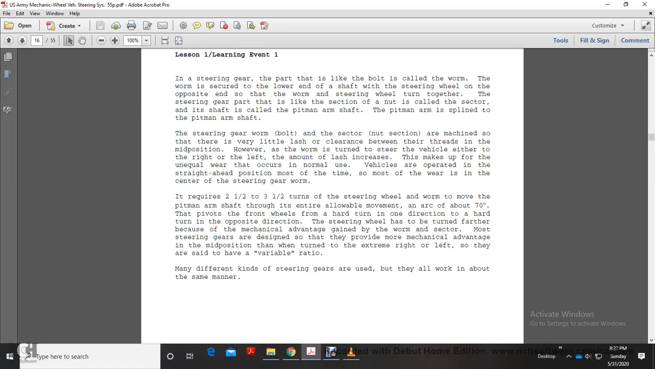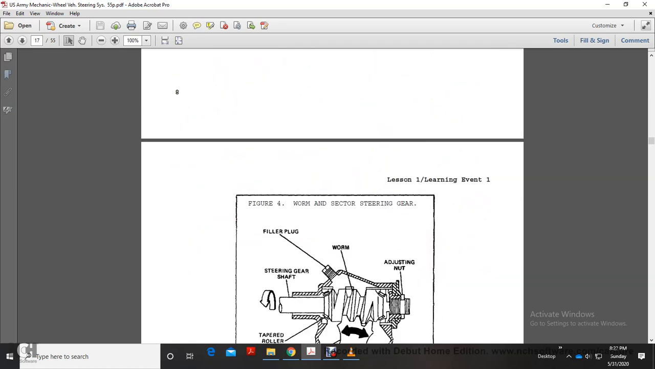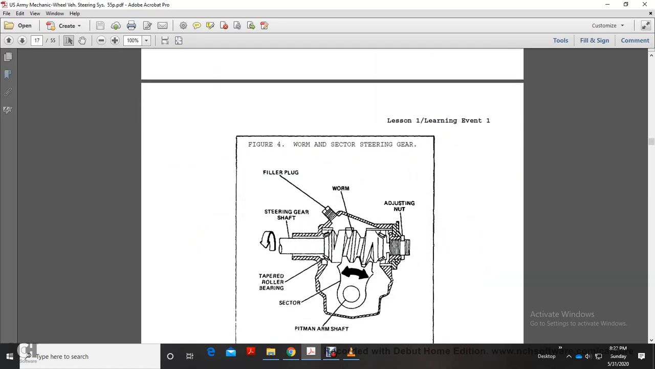Most of the extra steering gears are designed to provide mechanical advantage in mid-position when the wheel turns to extreme right or left, so they are said to be variable ratio. Many different kinds of steering gears are used, but they all work in about the same manner. Figure 4 shows your worm sector, steering gear, shaft gear, filler plug worm, adjusting nut sector, tapered roller bearing,